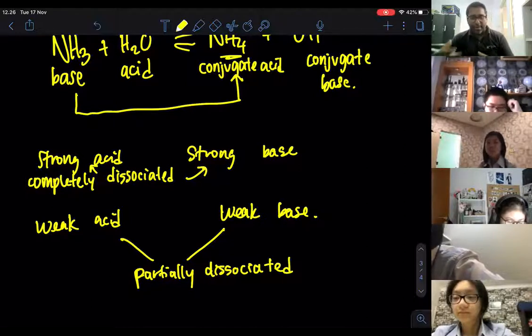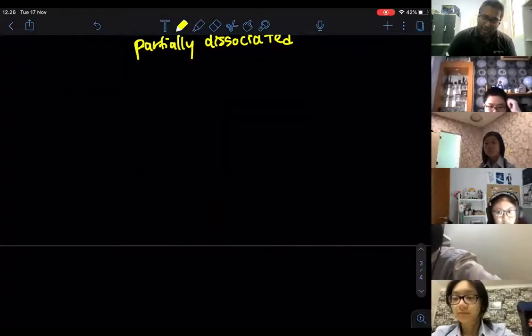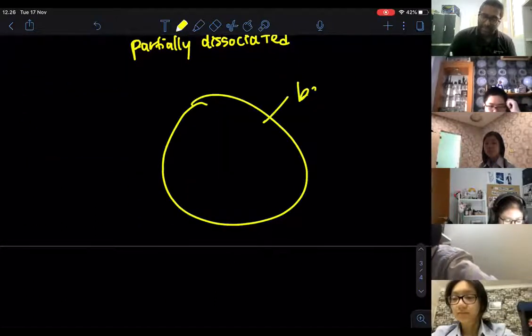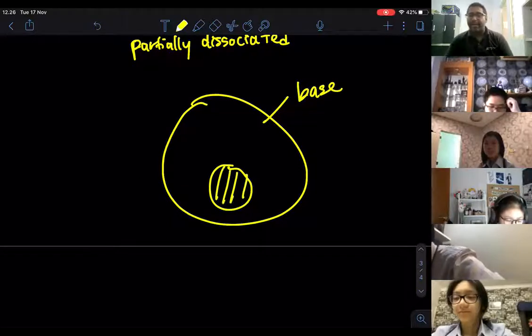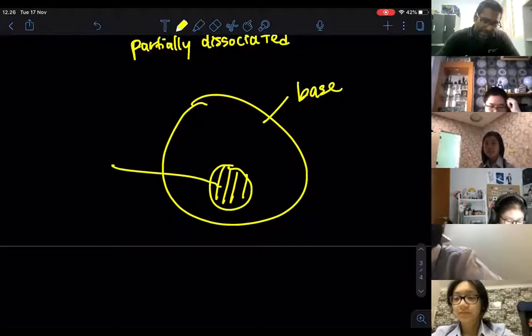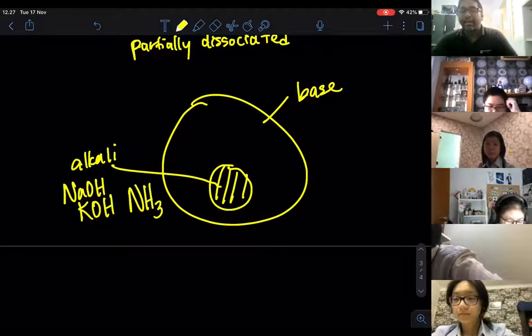Over here we have also learned that if this is base, then alkali is just a special kind of base that can dissolve in water. Examples of alkali: sodium hydroxide, potassium hydroxide, and I told you ammonia is also an alkali, because it dissolves in water.